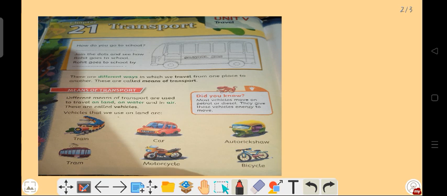But when you go to your school, you use a school car. Sometimes you use a motorcycle, bicycle, etc. for going to your school. But if your school is far away from your home, then you have to use a car. Now let's see what is given here.